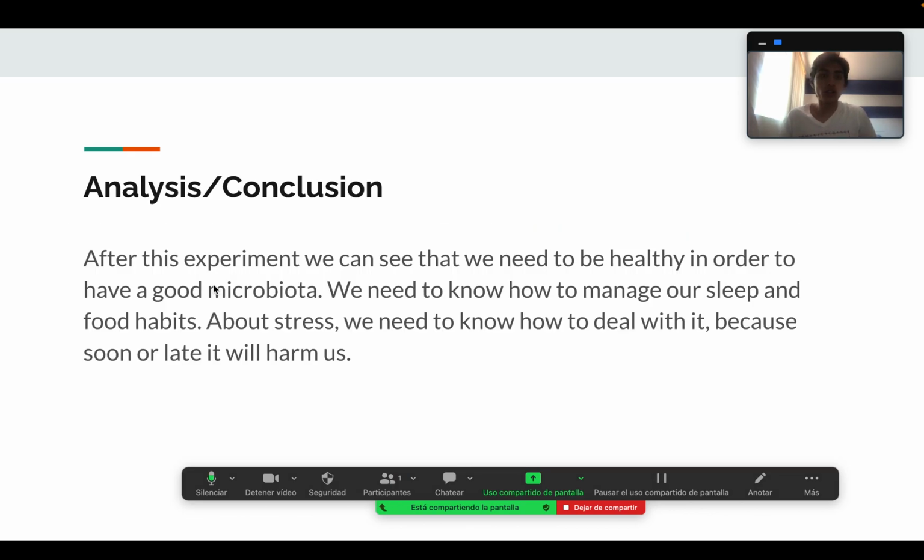Well, analysis conclusion. After this experiment, we can see that we need to be healthy in order to have a healthy microbiota system. We need to know how to manage our sleep and food habits. And about stress, we need to know how to deal with it because sooner or later it will harm us. Stress is one of the main factors of this, and many people suffer because they do not know how to manage the stress, and that includes me. I also suffer a little bit of stress, and I need to erase that habit because it's not good for me to have stress every day.